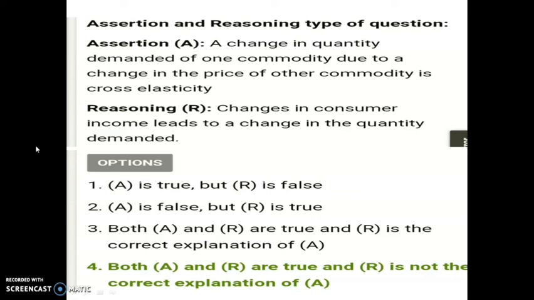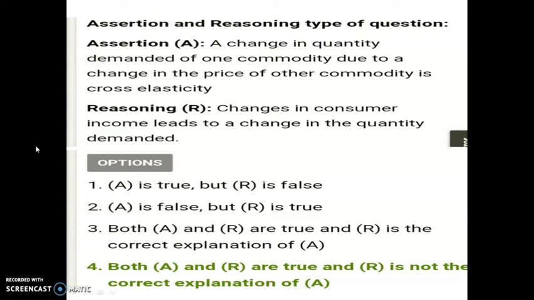So both statements are true. That is, assertion and reasoning are true statements, but R, the reasoning, is not the correct explanation of A. So the option 'A is true but R is false' is the wrong answer, because A and R are both true.